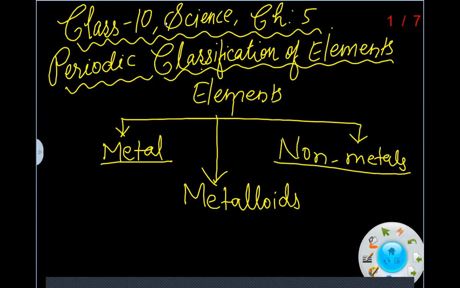Now, earlier elements were classified into two parts, metals and non-metals. But later on, when an element was discovered which had properties of both metal and non-metal, they gave it the name metalloids. So earlier, elements were classified into three parts: metals, non-metals and metalloids.